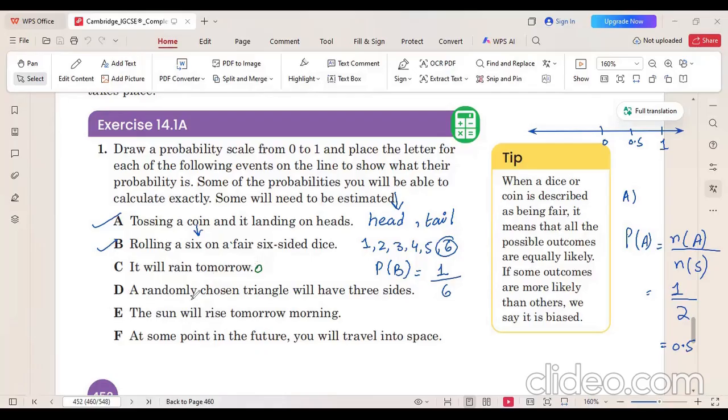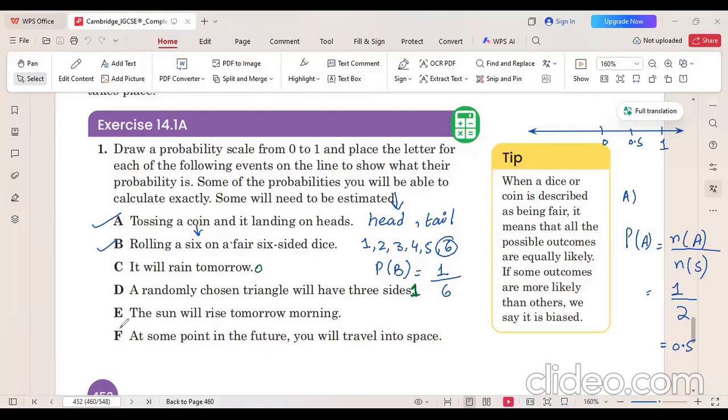Part D is a randomly chosen triangle having 3 sides. Obviously a triangle can have 3 sides, right? So obviously the probability can be there. The probability for this kind of event is 1, because they're saying a randomly chosen triangle. We don't know how many triangles we have and how many sides; they're talking about just one triangle, in general. So the probability can be 1.